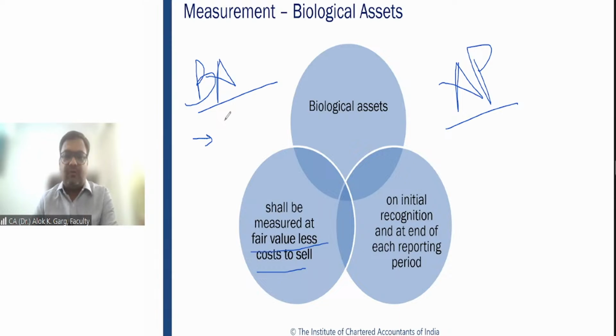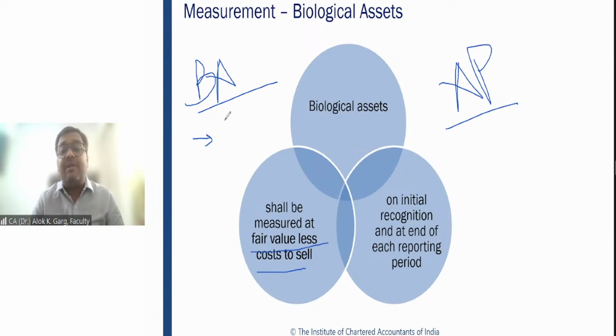So very simple. Biological assets are initially and subsequently measured at fair value less cost to sell. What about agriculture produce? Mangoes are initially recognized and measured at fair value less cost to sell.